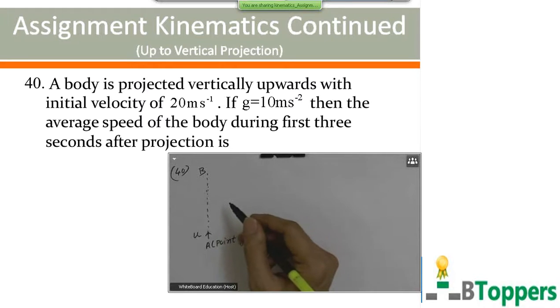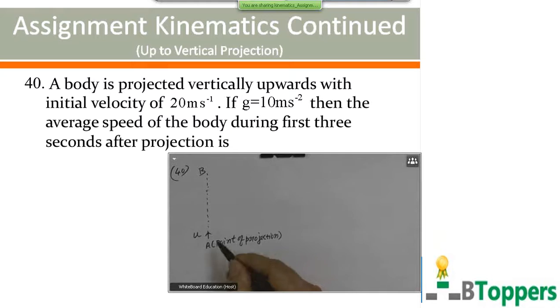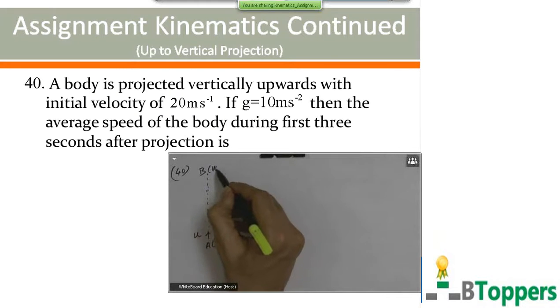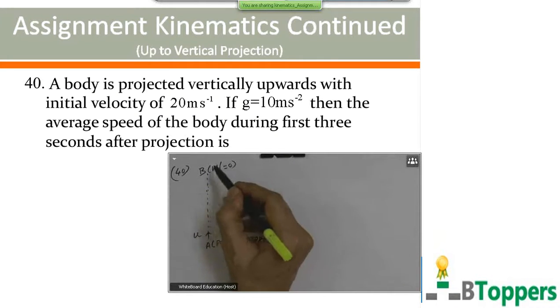Come on, look at question number 40. A body is projected vertically upwards with an initial velocity of 20 meter per second. g equals 10 meter per second square. Then the average speed of the body during the first 3 seconds after projection is. Let A be the point of projection. Let B be the highest point at which velocity becomes zero.